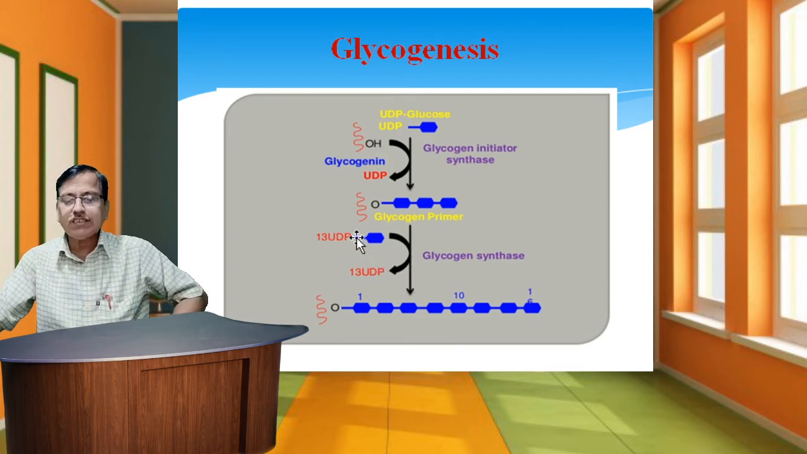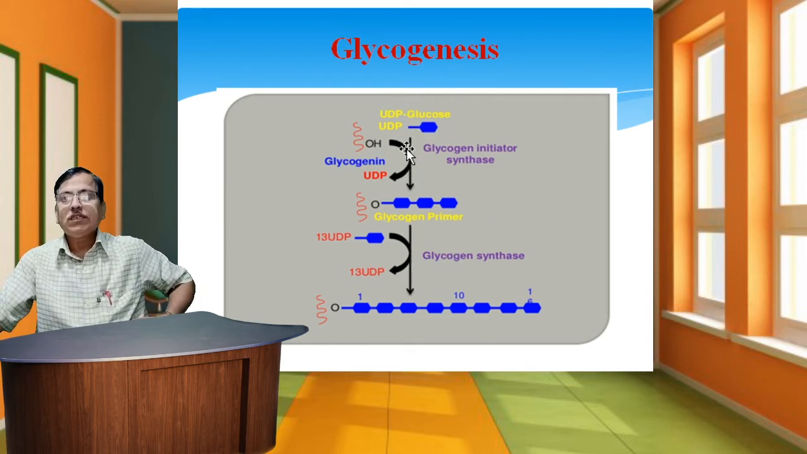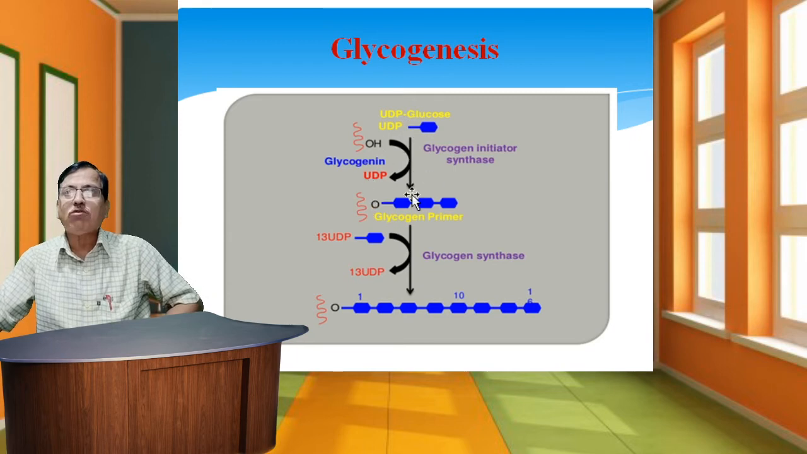Then glycogenin itself takes up a few glucose residues to form a fragment primer, which serves as an acceptor for the rest of the glucose molecules. So this process is the second step to complete glycogenesis.